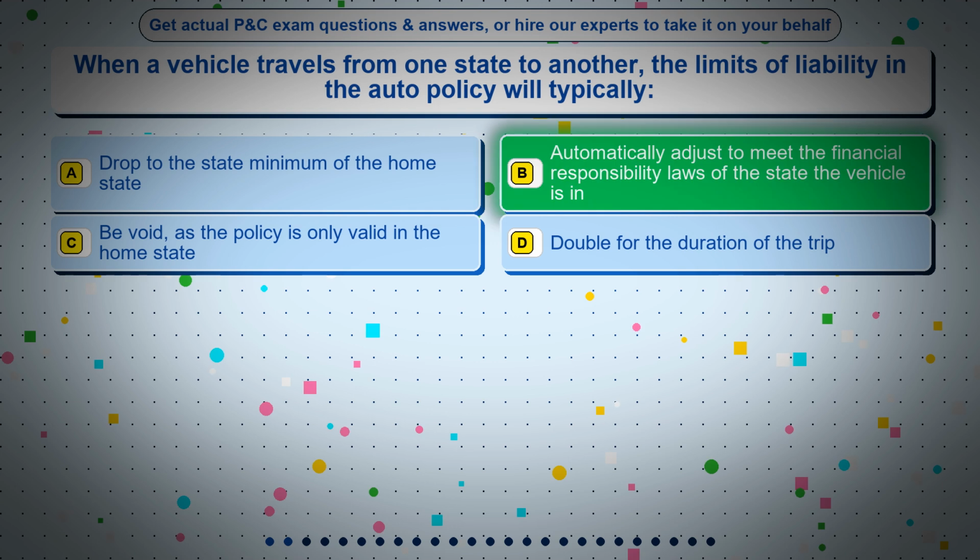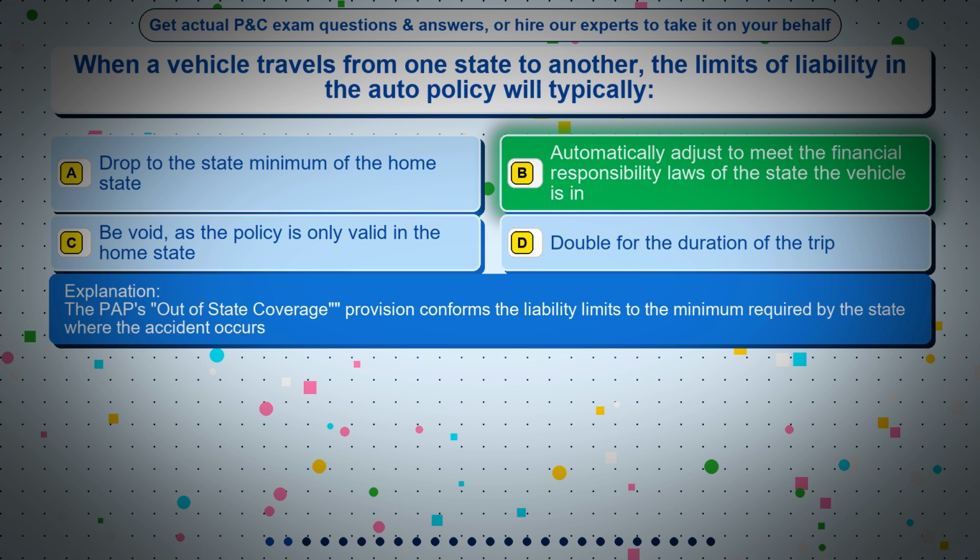The correct answer is option B, automatically adjust to meet the financial responsibility laws of the state the vehicle is in. The PAP's out-of-state coverage provision conforms the liability limits to the minimum required by the state where the accident occurs.